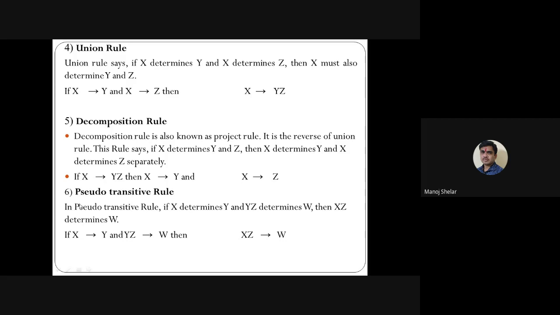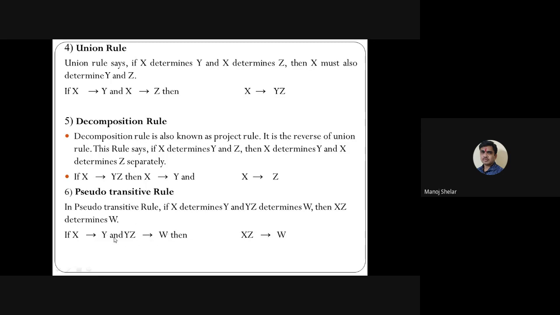Then the last is the pseudo transitivity rule. The pseudo transitivity rule says if X determines Y and YZ determines W, then XZ determines W. Here Y is dependent on X and W is dependent on YZ. The right hand side of the first functional dependency and the left hand side of the second functional dependency have an attribute in common, so it cancels.